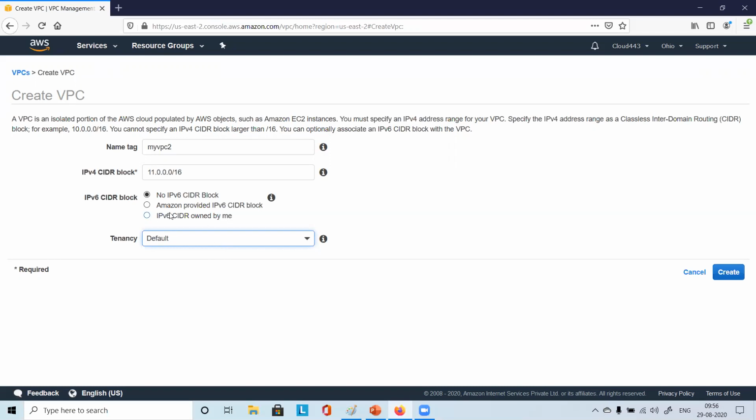I will be explaining CIDR block and CIDR notation, classless inter-domain routing. When I explain that, you can relate it to this, where we are using it. Just remember that while creating the VPC, we are giving 11.0.0.0/16. Now click on create.